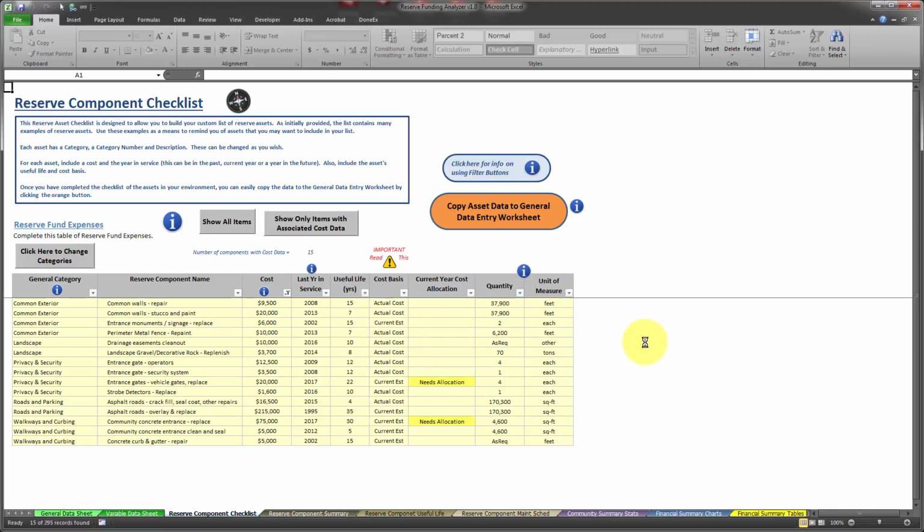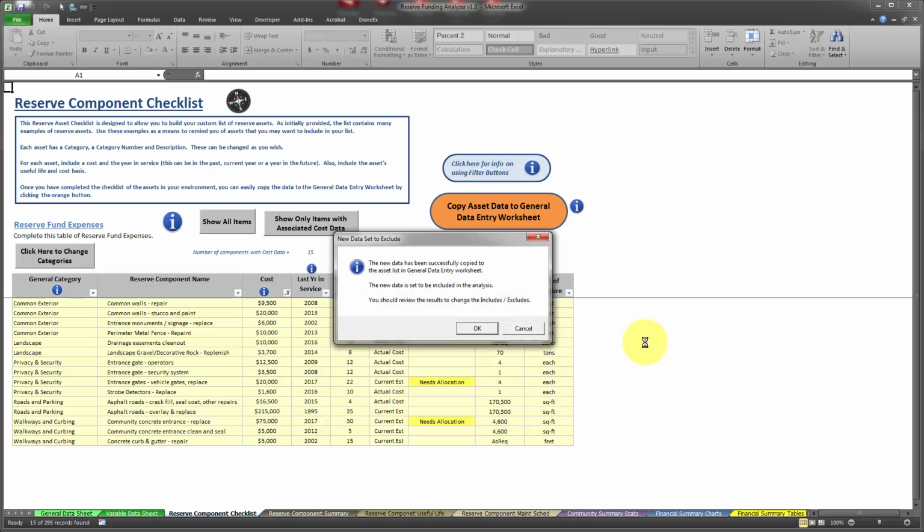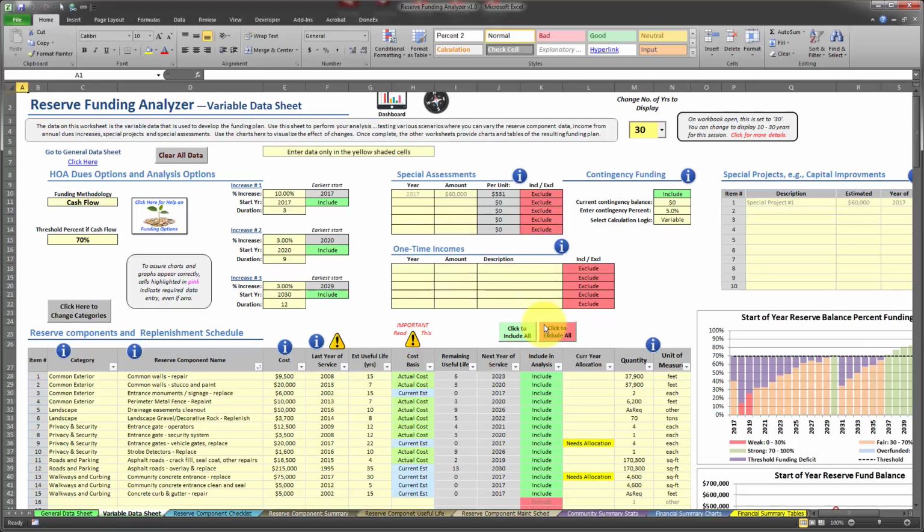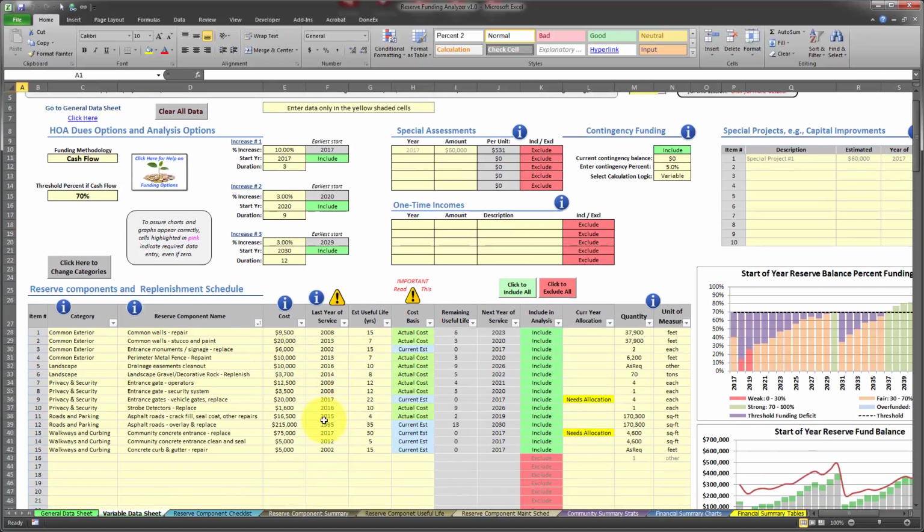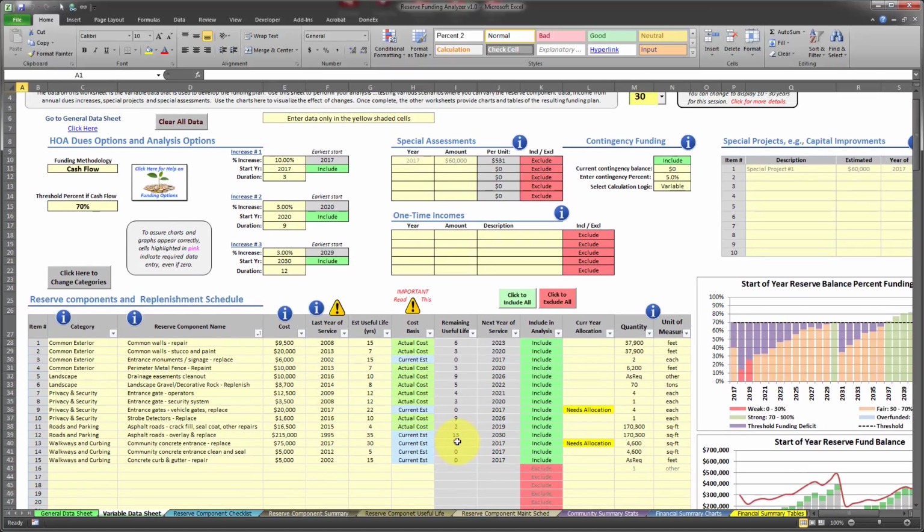You click OK, and the workbook then calculates and moves all of that data to the variable data sheet. And you can see here on the variable data sheet, all that data has been entered. Now, what you can do in situations like this then is you can go through and decide which of these have accurate cost information, which things you want to actually include or exclude.